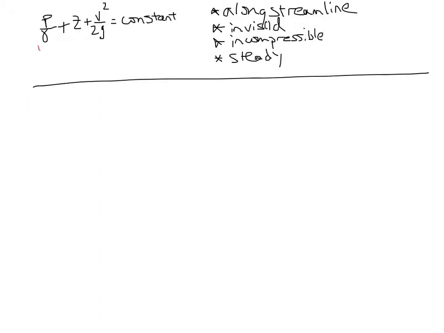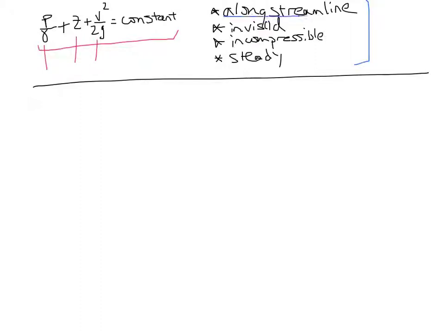Just a reminder, the Bernoulli equation is the statement that this energy group, an idea I introduced today, has a pressure potential energy, an elevation (traditional potential energy), and a kinetic energy, where velocity squared makes up the kinetic energy term. The sum of these three terms is conserved under the assumptions I've drawn on the right-hand side here.